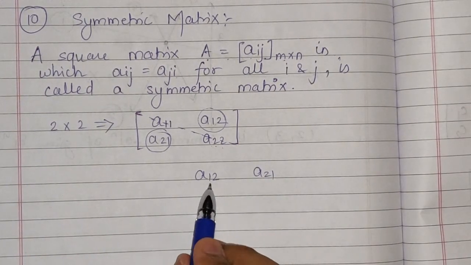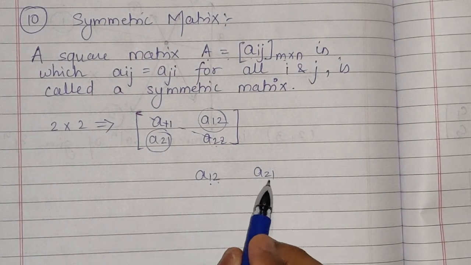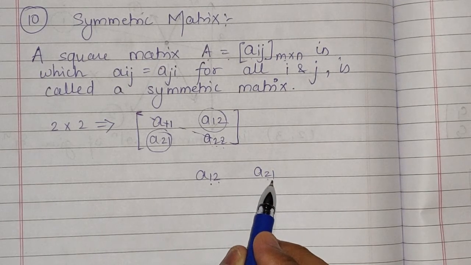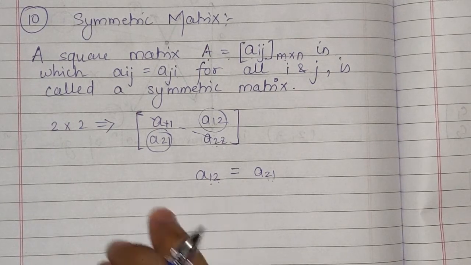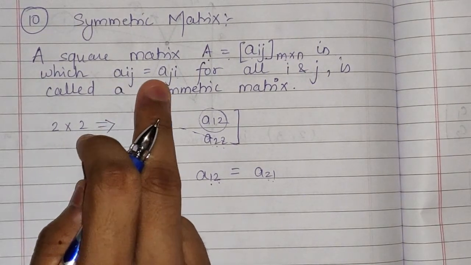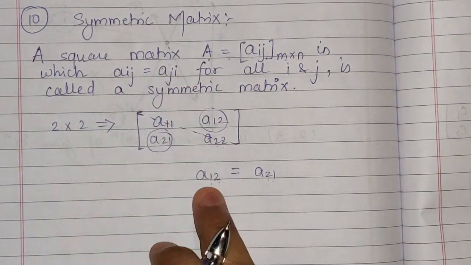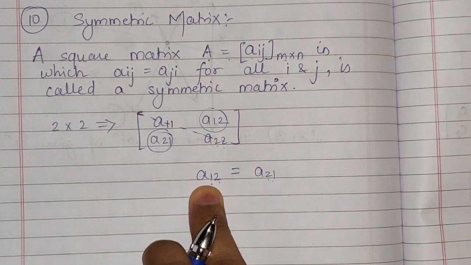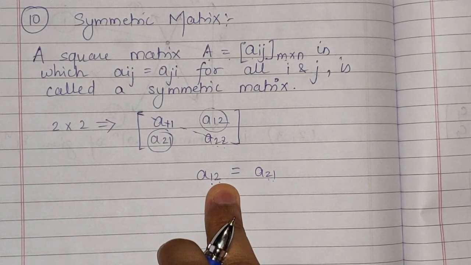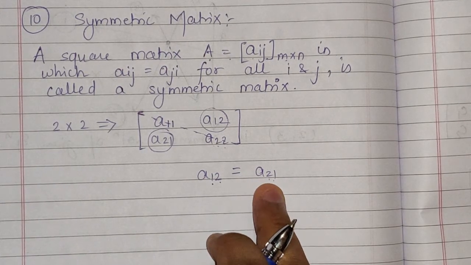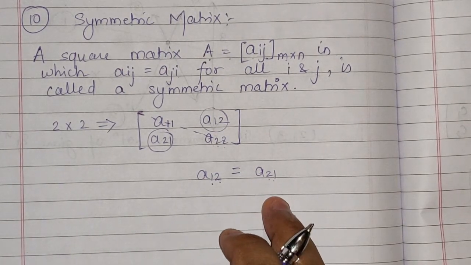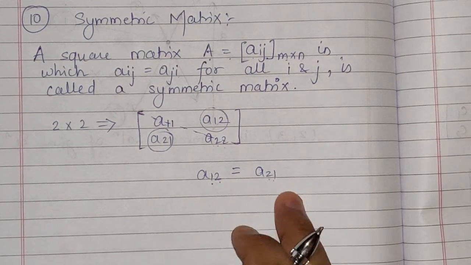As you can see, this is i, this is j, and here it is reversed, this is i and this is j. So both these elements should be equal. That's why it is written Aij is equal to Aji. Here i is 1 and j is 2; here i is 2 and j is 1. So basically these elements should be equal.